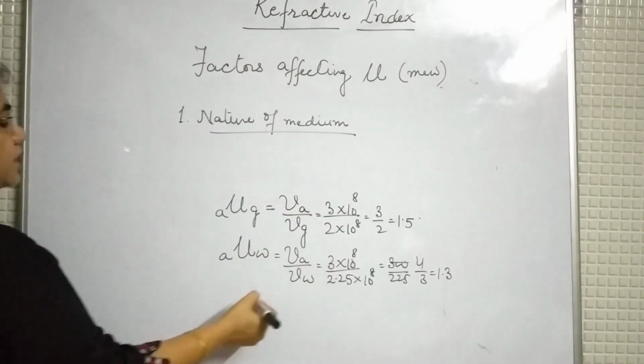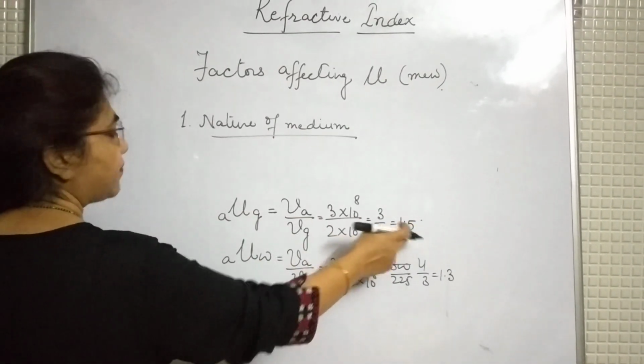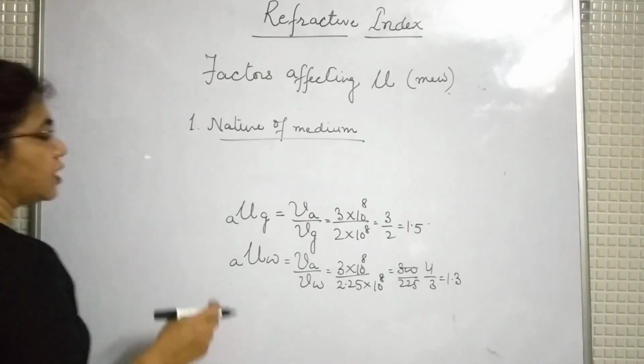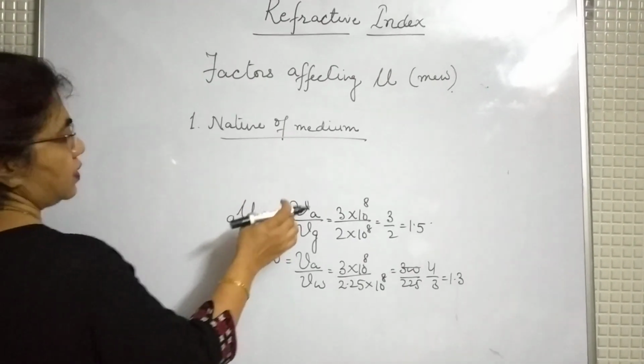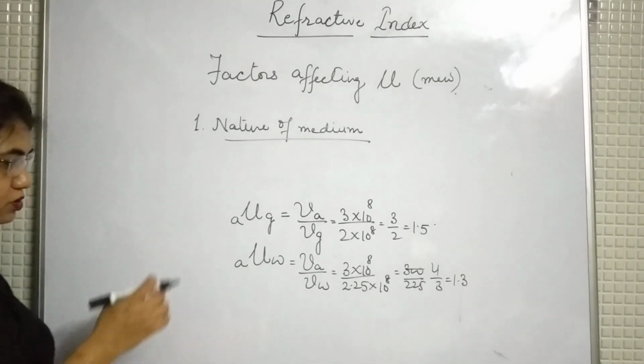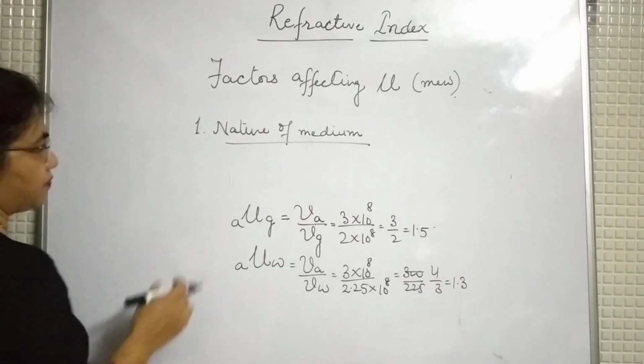As I already explained, if a light ray travels from air to glass, refractive index is 1.5. If a light ray travels from air to water, refractive index is 1.3. So in this way, if the material changes, then the refractive index will also change. So refractive index wholly and solely depends upon the nature of the medium.